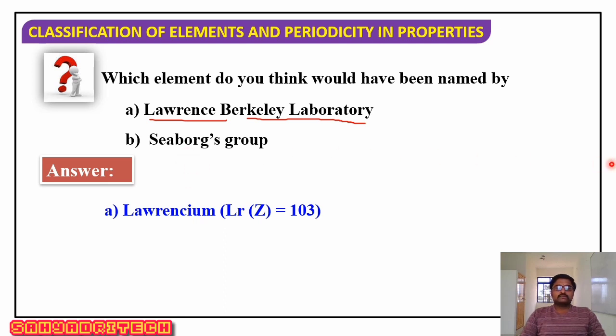Seaborg's group, Seaborgium, Sg, with atomic number 106. So for these elements, Lawrence Berkeley Laboratory gave the name Lawrencium. Similarly, Seaborg's group gave the element the name Seaborgium. Okay, so atomic numbers 103 and 106.